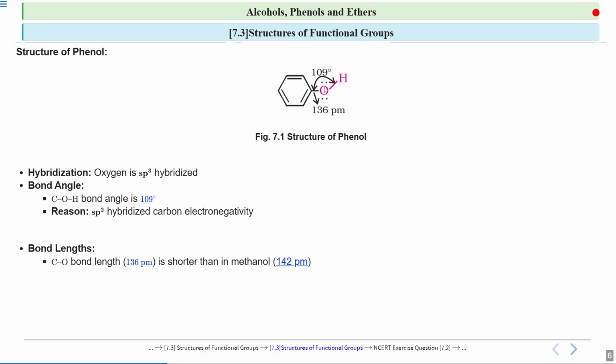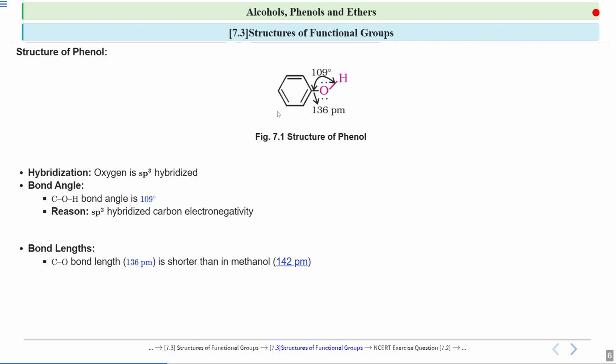You can understand by a simple example that if this oxygen has some money, which is in the form of lone pair, then the money on this oxygen is not constant. It is sharing its money with this phenyl ring. So when it is sharing its lone pair with this phenyl ring, we know that in case of phenol, there is resonance because of delocalized pi electrons.